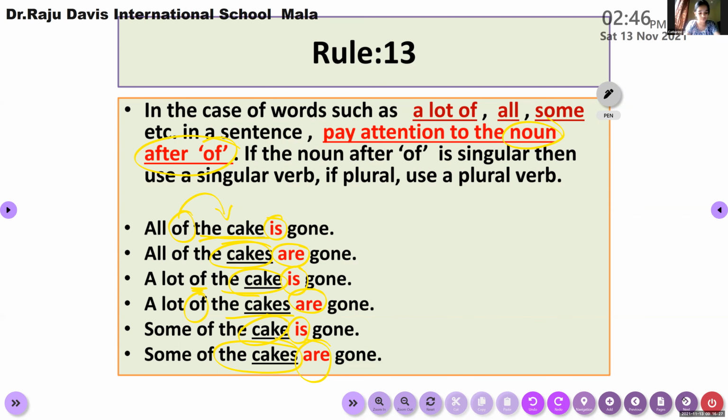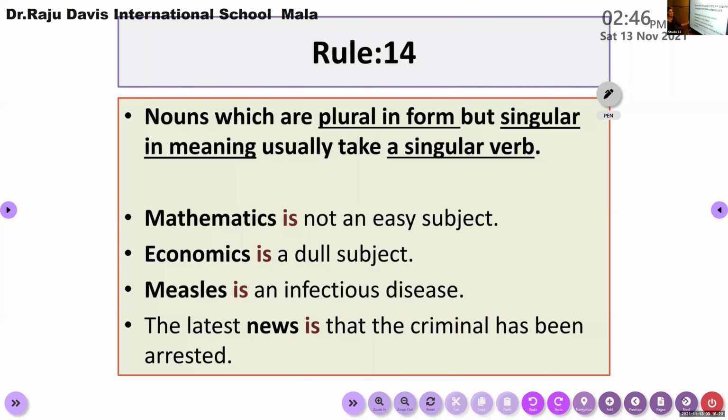Thank you. So now here comes the last one under subject-verb agreement. And this is a familiar one. You are very clear about this rule. According to rule number 14, nouns which are plural in form but singular in meaning. You know the word mathematics, the word economics, the word measles, the word news. Such as physics, civics.